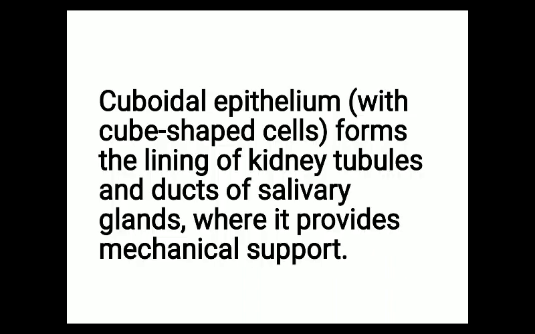Cuboidal epithelium forms the lining of kidney tubules and the ducts of salivary glands, where it provides mechanical support. Just like columnar epithelium, its function is also absorption and secretion, and it is found in the kidney tubule, that is the nephron part of the kidney, and the ducts of salivary glands.